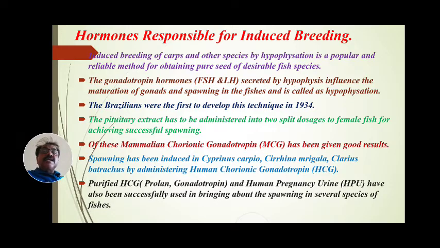The Brazilians were the first to develop this technique in 1934. It was first developed and used in Brazil, and the credit goes to Brazilians.